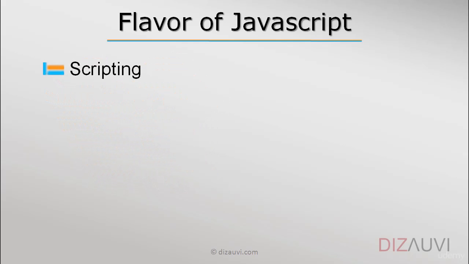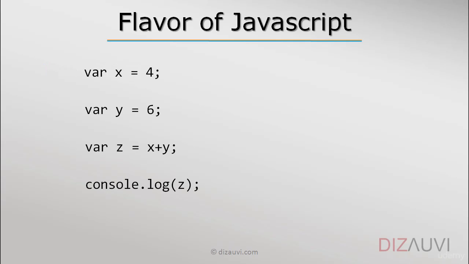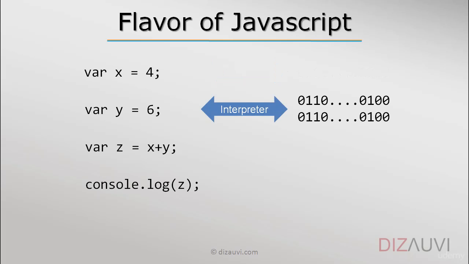A scripting language is a special type of a programming language in which programs may be written as a set of statements which are then executed by what is known as an interpreter. For example, the JavaScript interpreter is usually a part of the browser itself, and it helps in execution of JavaScript code embedded inside a web page within the script tags. There is no compilation step involved, and the JavaScript interpreter reads the code statement by statement, executing them as it goes.